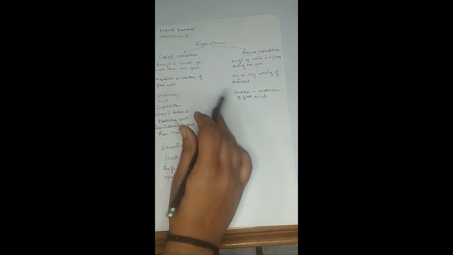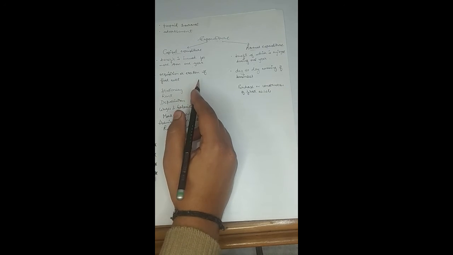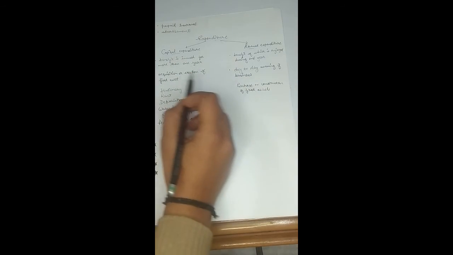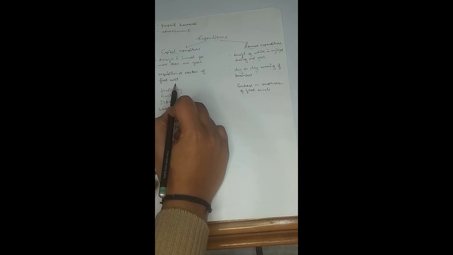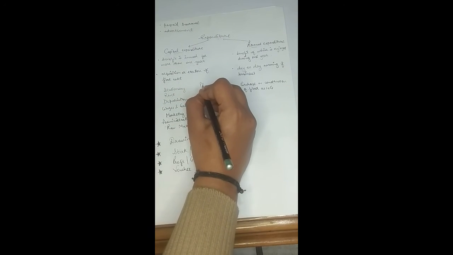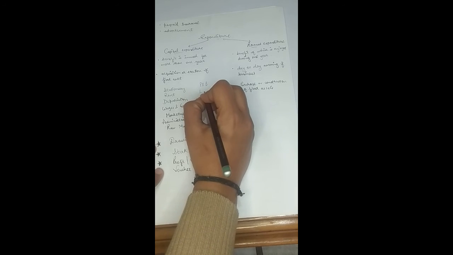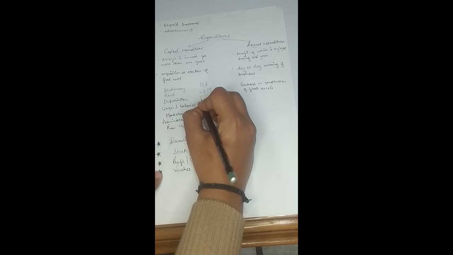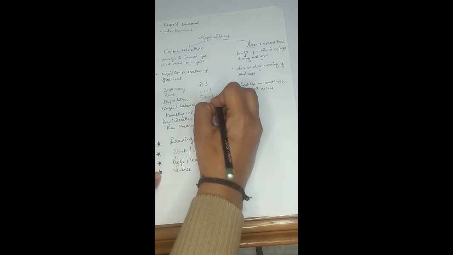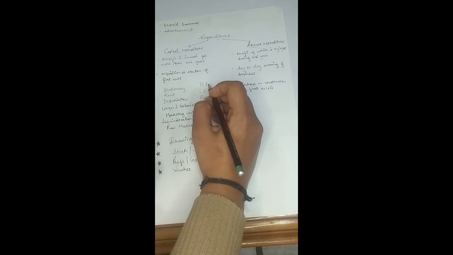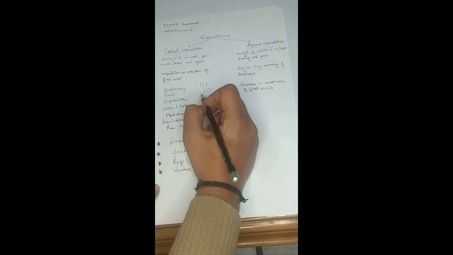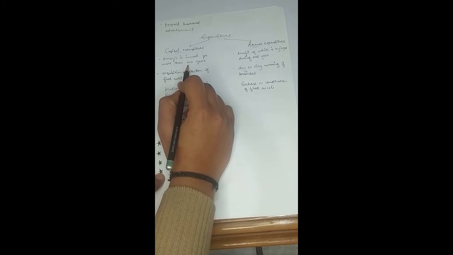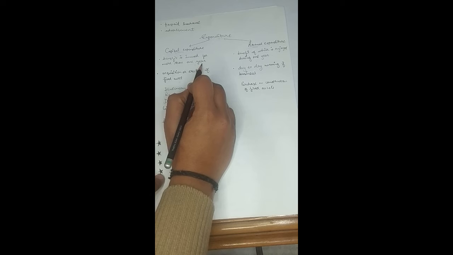For example, if a certain amount has been paid for the acquisition of fixed assets, right? A company has purchased certain fixed assets, for example plant and building, or it has purchased land and machinery, or furniture, or it has made a construction on certain land, then that will be a capital expenditure, because the amount incurred on these will generate the benefit for the organization for more than 1 year, right?